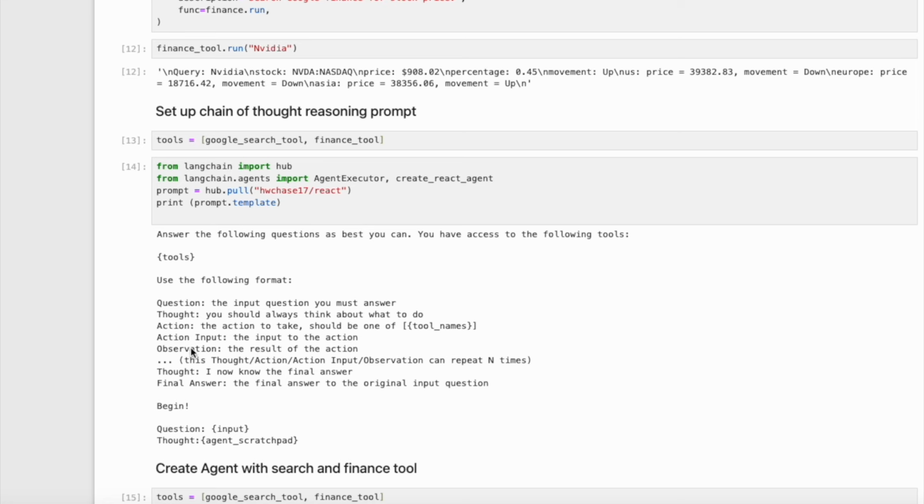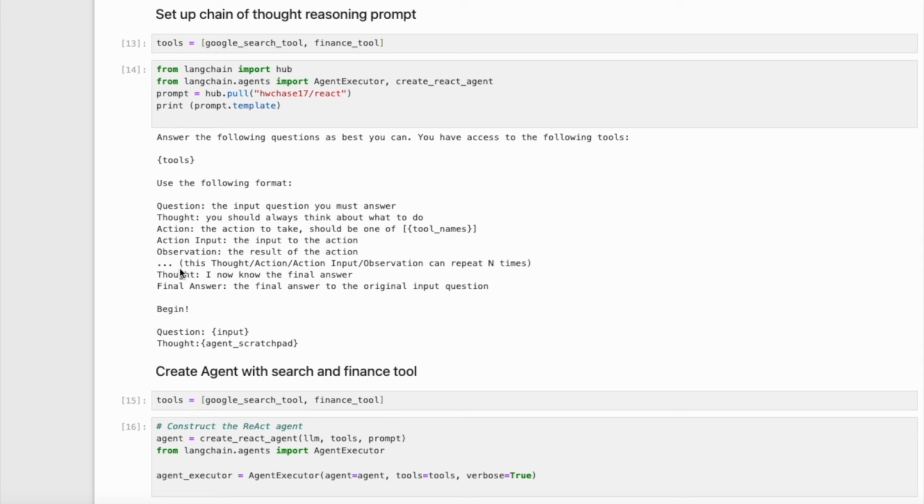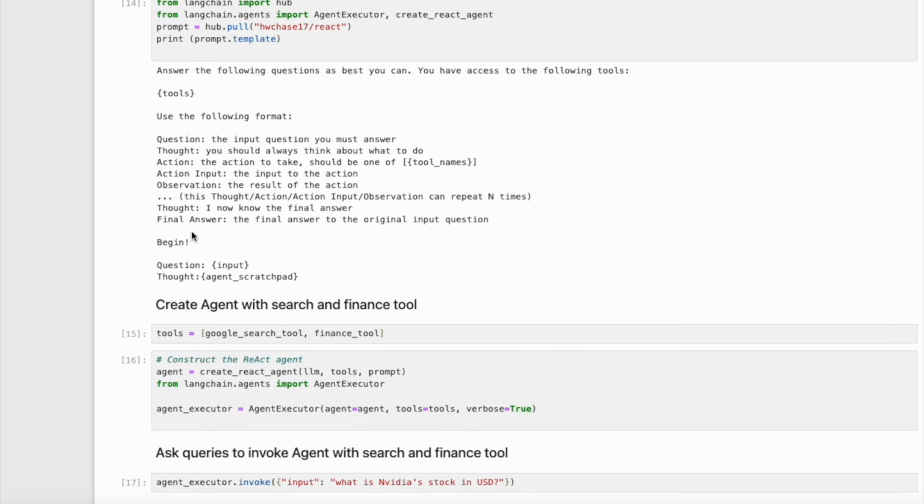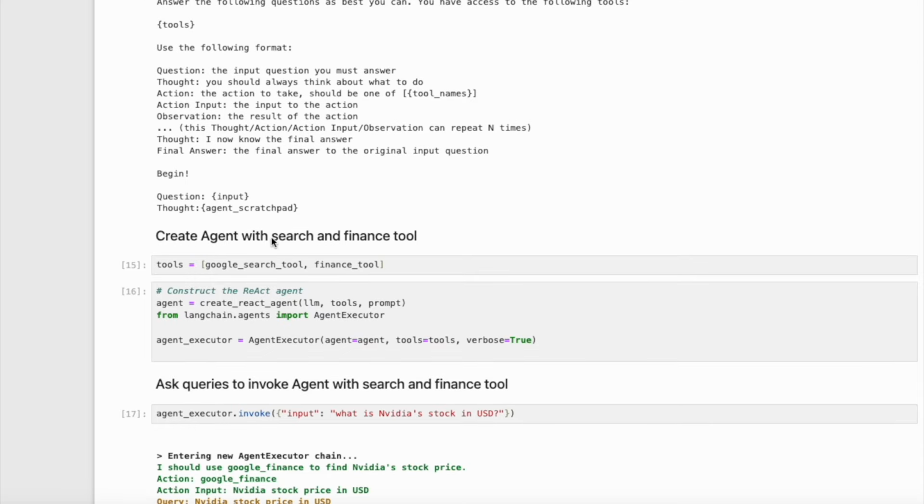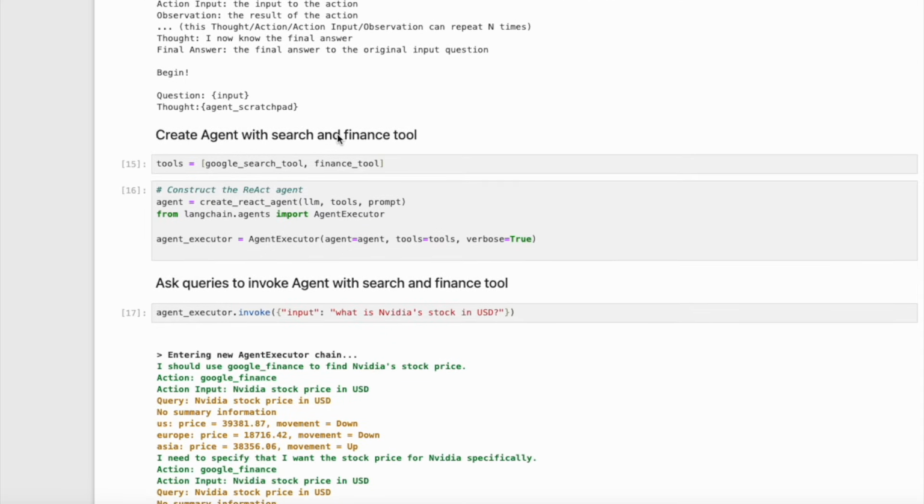Observation, the result of the action. This thought, action, action input, observation can repeat n times. Thought, I now know the final answer. Final answer, the final answer to the original input question. Next, we will create agent with Search and Finance tool. We will use Create React Agent from Langchain.